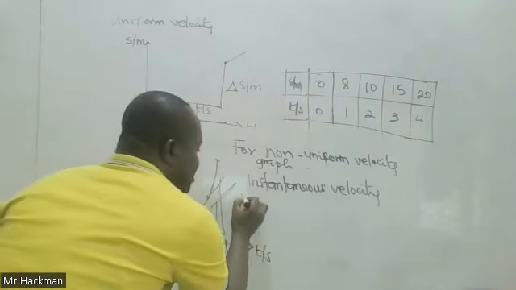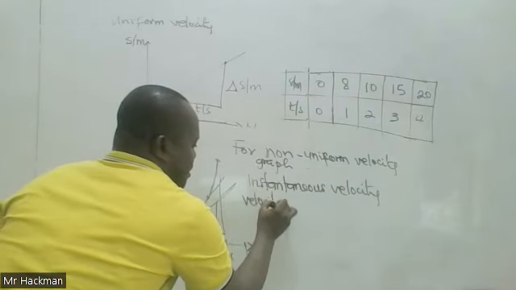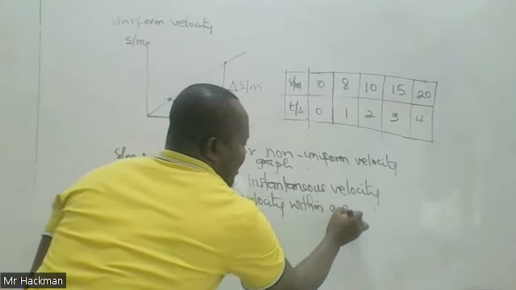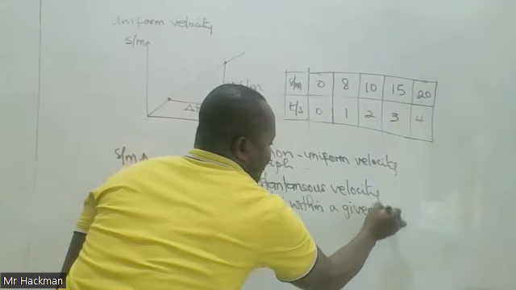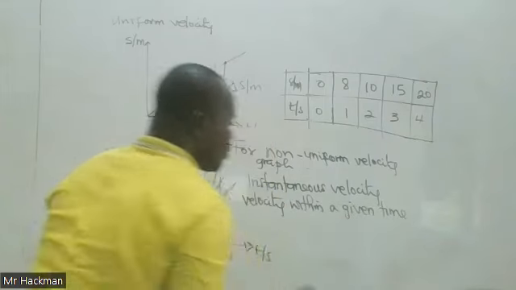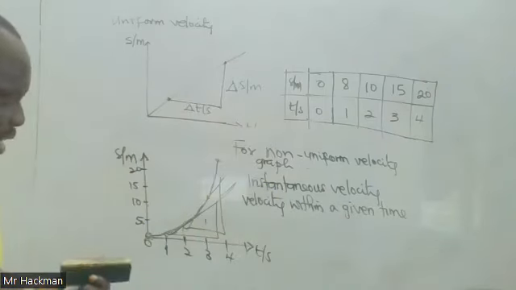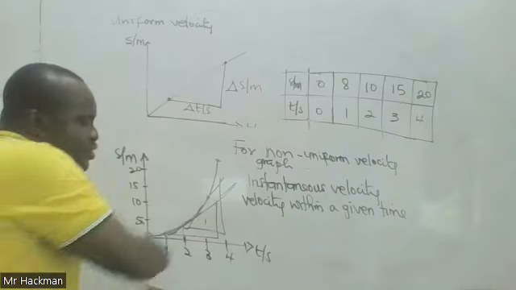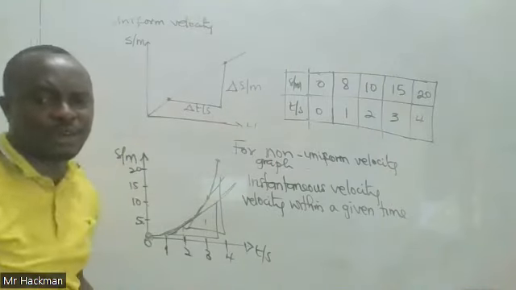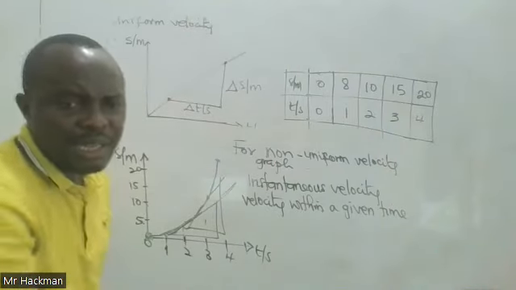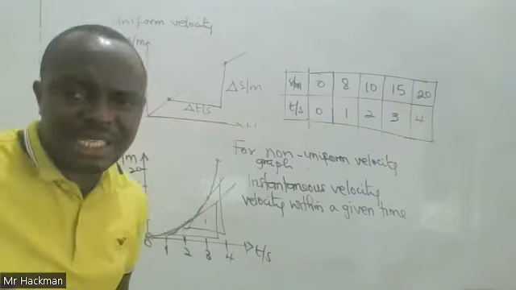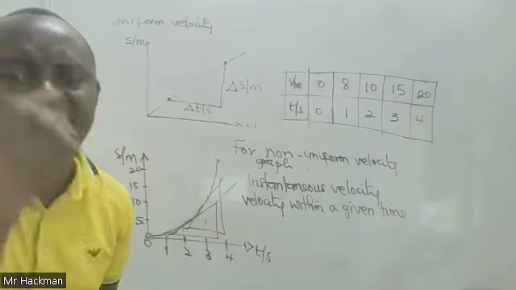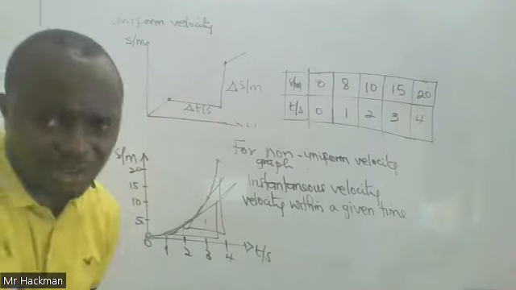Instantaneous velocity is velocity within a given time, or within a set time. Because the graph is a curve, you can't have a uniform velocity for all of them, but you can only determine the slope which represents velocity within a given time, hence the name instantaneous velocity.